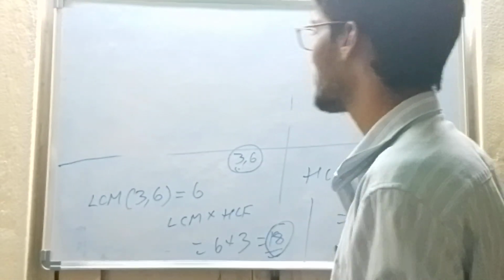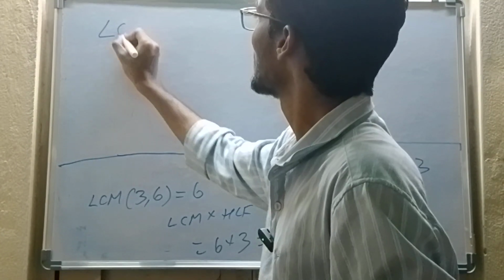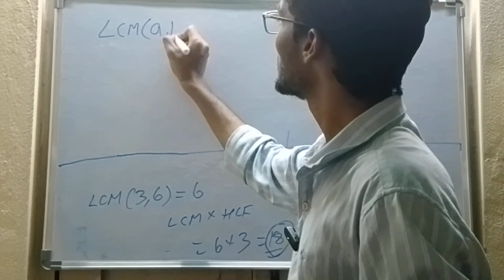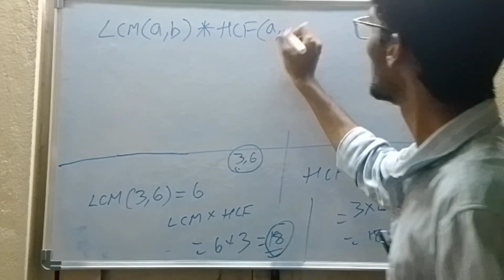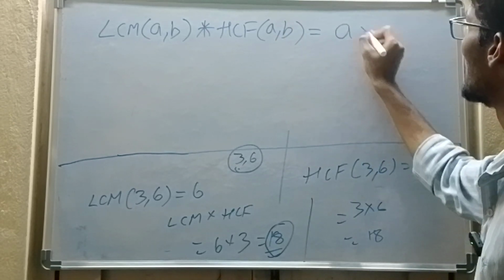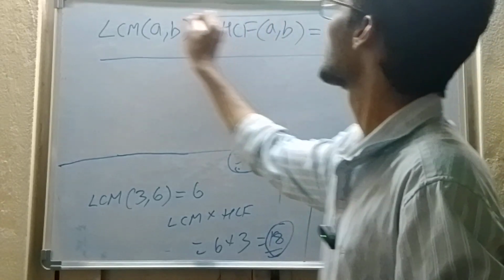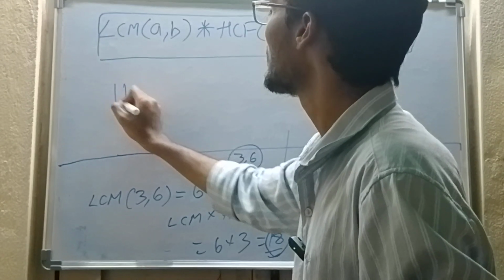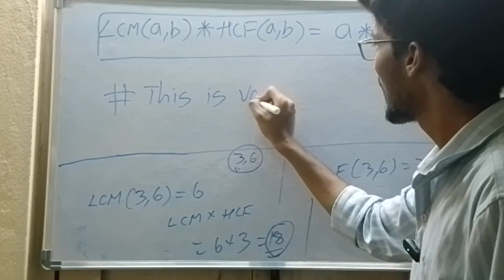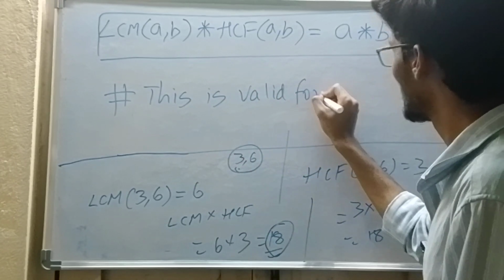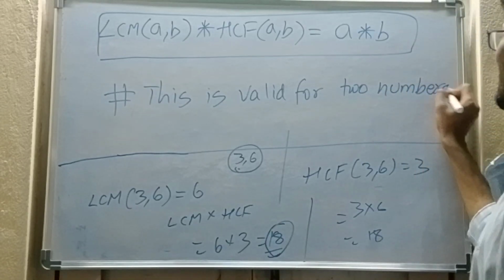So this is one of the important formulas. The LCM of two numbers into the HCF of two numbers will always be equal to the product of the two numbers. And one more thing you need to remember is, this is valid for two numbers.